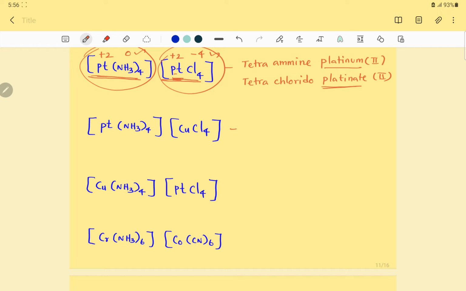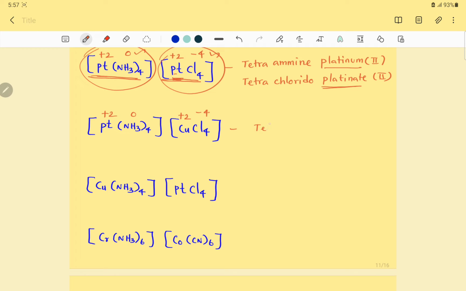Okay. The next one is also almost a similar complex, isn't it? But the difference is, in the previous one both central metal ions are the same, here they are different. Amine 0, neutral, chlorido -4. So the total positive charge +4 is shared between copper and platinum. Platinum +2, copper also +2.